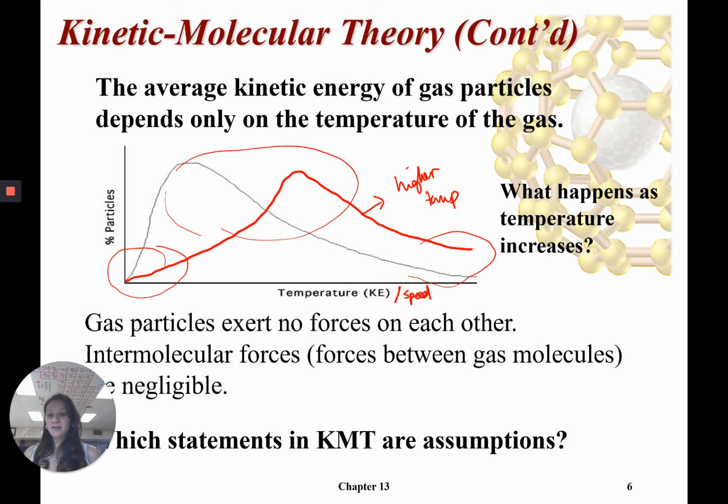The last statement in KMT says that gas particles exert no forces on each other. What that means is that force of attraction or repulsion. In chemistry, when we use the word force, we mean attraction or repulsion. So in this case, we're talking about intermolecular forces. So we're saying there are no attractions between gas particles. Now, we know that's not true. That's an assumption because, of course, they have intermolecular forces. But because the gas particles are so far apart, that attraction is negligible, it's not significant.